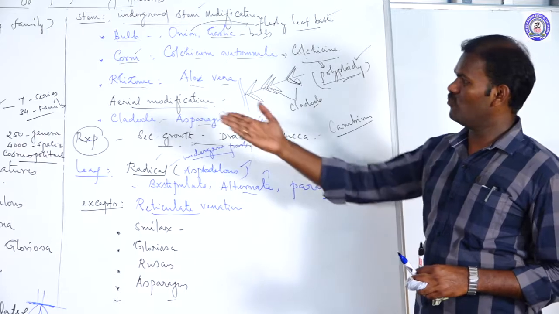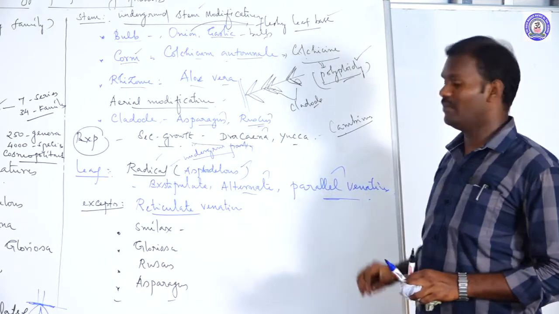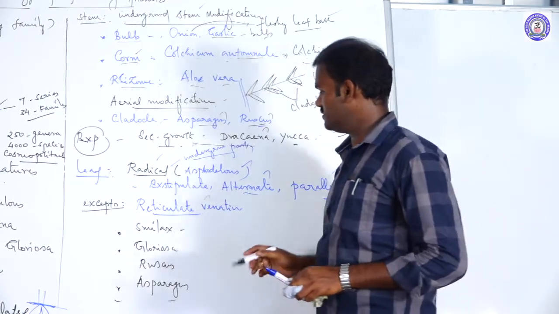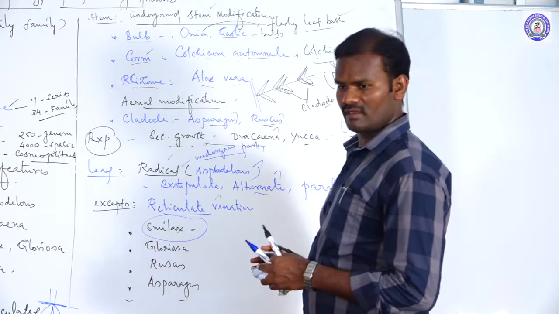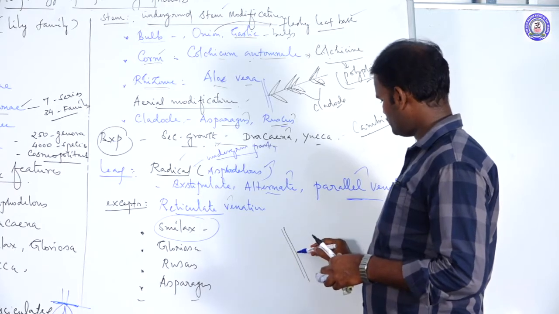Alternate phyllotaxy. It shows parallel venation, which is a characteristic of monocots. All the veins run parallel to each other, parallel venation. But except some species where reticulate venation is present. Important, for example, Smilax. Already we will point out Smilax.